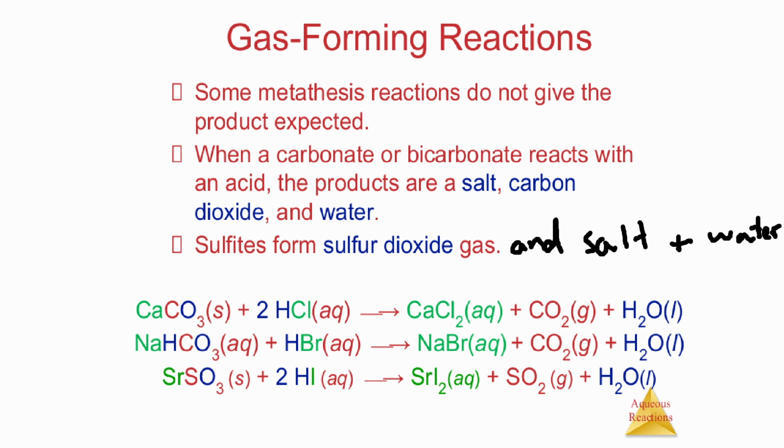As another side note to the lesson, certain substances when reacted with acid produce certain products. For example, when a carbonate or bicarbonate reacts with an acid, it produces salt, carbon dioxide, and water. When sulfites react with an acid, they form sulfur dioxide gas, a salt, and water.